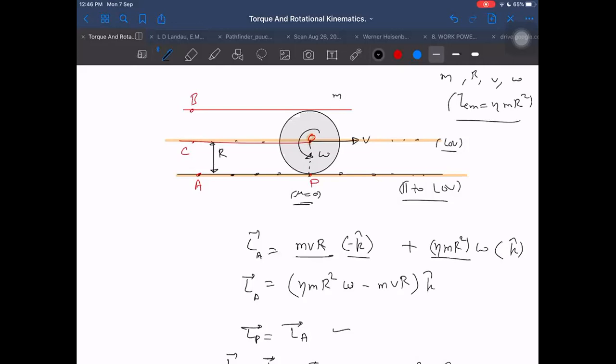Always assume a clock. Are you even assuming a clock? It is anti-clockwise. MVR is anti-clockwise at that point. About this center, if I take this hand and it turns in this way, is it anti-clockwise or clockwise? Anti-clockwise. And omega is also anti-clockwise. Then it will be added, the same as LP and LA.